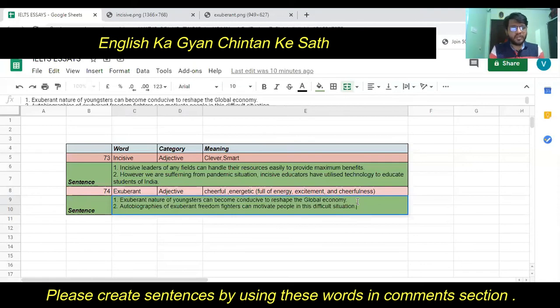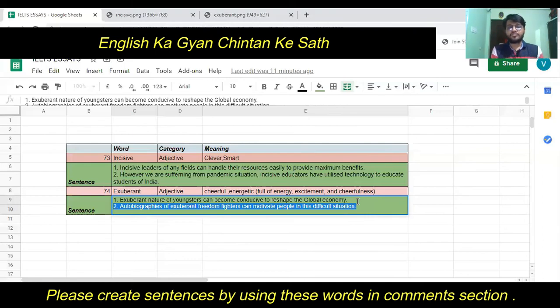Now let me go to another sentence that I have created by using the word exuberant. Okay, now we all know that we are living life in which probably since last 6 to 7 months we are living in a home, and there are so many restrictions for going out and all those things. And in this situation, so many people, so many young generation, so many elderly people also, they are feeling quite depressed, right? So they can get motivation from where?